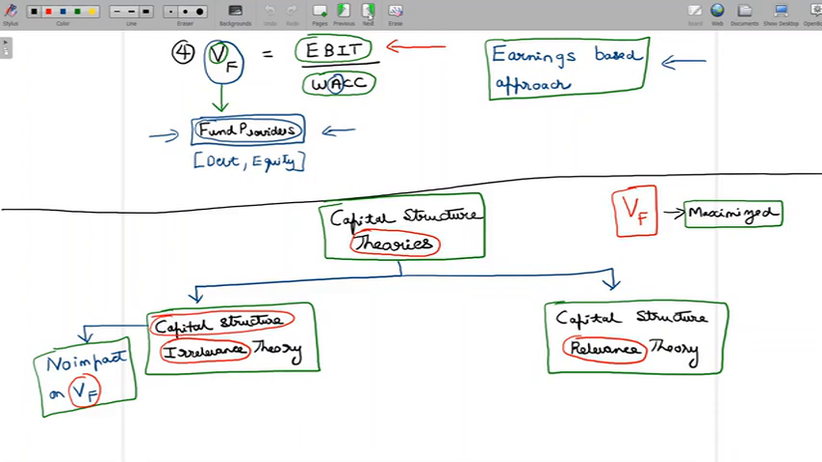So again, let me draw a parallel. This is something that we have seen in the context of dividend theories also, irrelevance theories and relevance theories. Whether capital structure will have an impact on the value of the firm, that's the main focus here. Again, we are not going to be concluding which is right and which is not right here, although we will focus on the shortcomings of a certain theory, and we will focus on how certain other theories are slightly better.